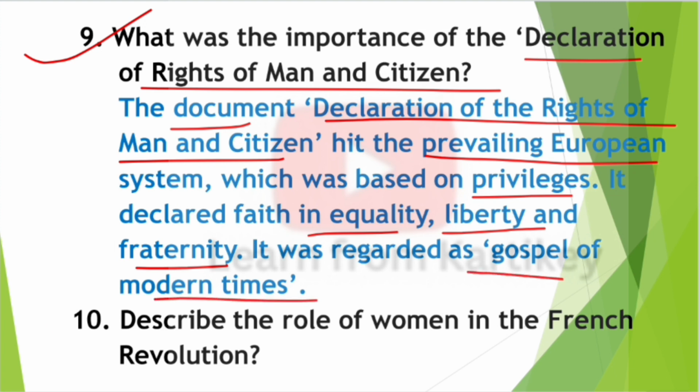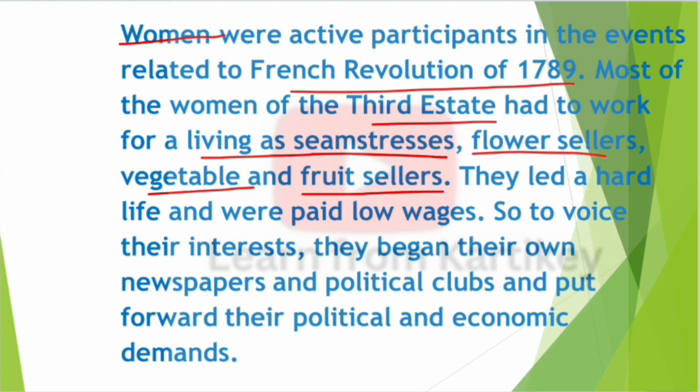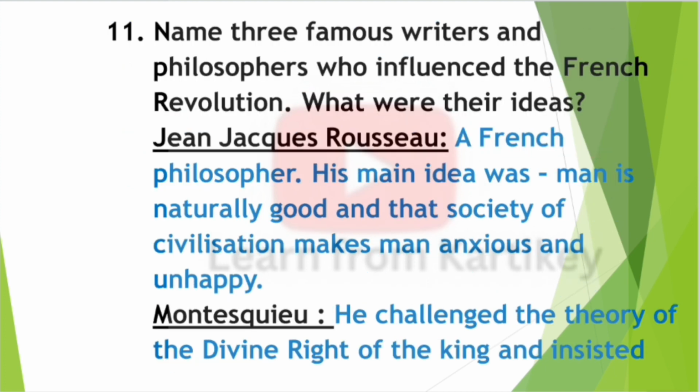Next question, question number 10. Describe the role of women in the French Revolution. Answer, women were active participants in the events related to the French Revolution of 1789. Most of the women of the third estate had to work for a living as seamstresses, flower sellers, vegetable and fruit sellers. They led a hard life and were paid low wages. To voice their interests, they began their own newspapers and political clubs and put forward their political and economic demands.